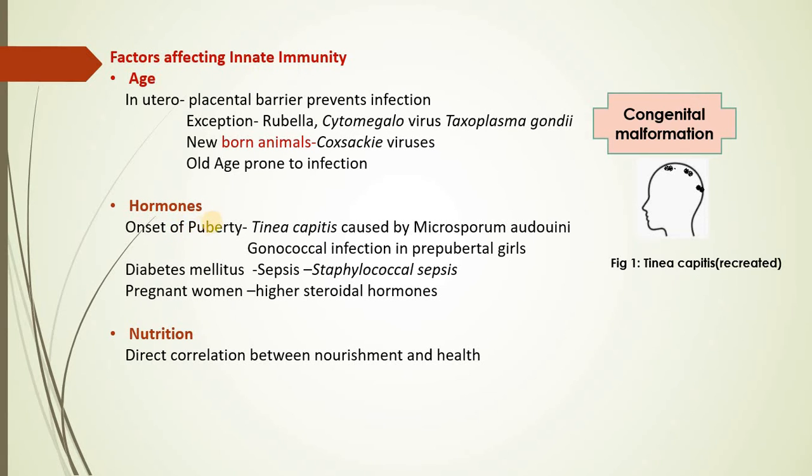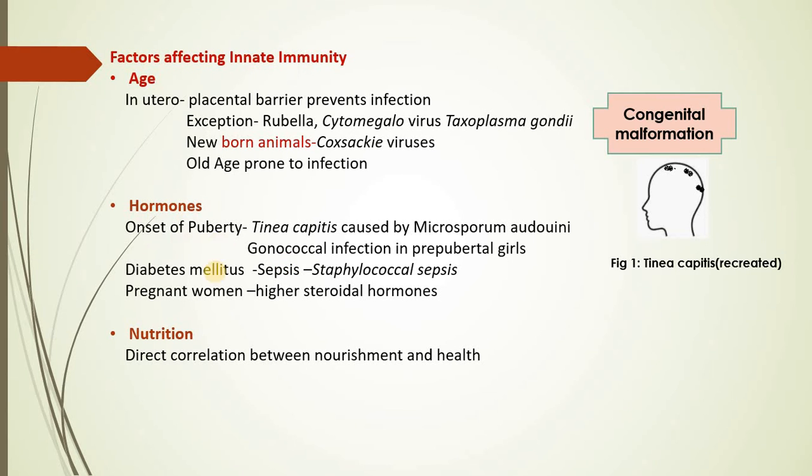It means that probably whatever estrogen or progesterone is secreted could be acting against this Microsporum audouinii, preventing it from proliferating, and therefore the disease is under control and becomes cured when a large quantity of estrogen and progesterone is secreted into the circulation in the pubertal stage. In the same way, in prepubertal girls, gonococcal infection is more common. But when these girls enter the pubertal stage, the infection reduces or becomes negligible.